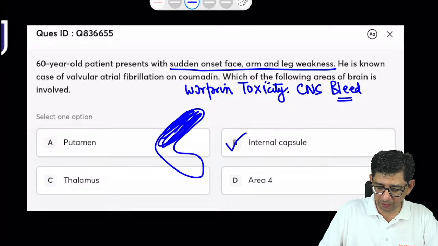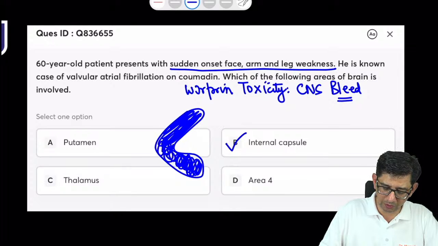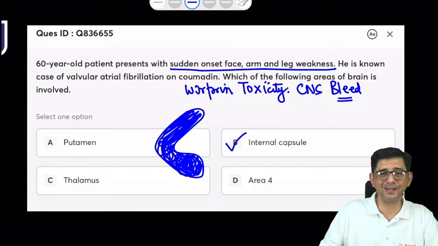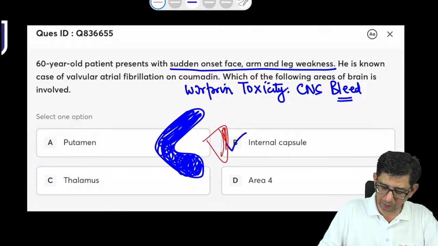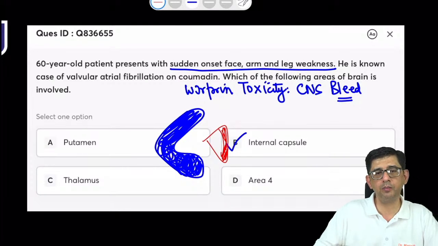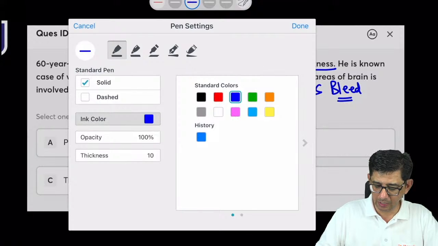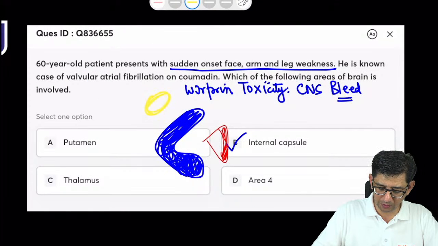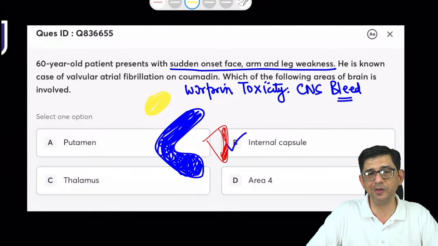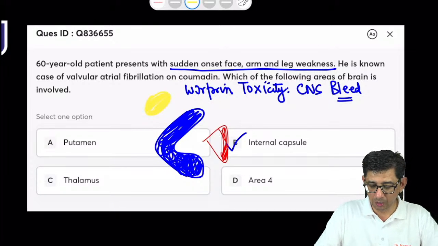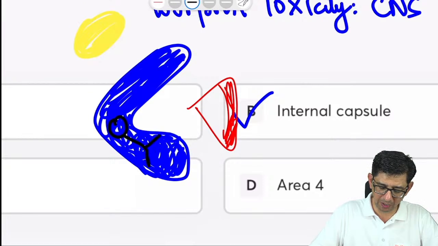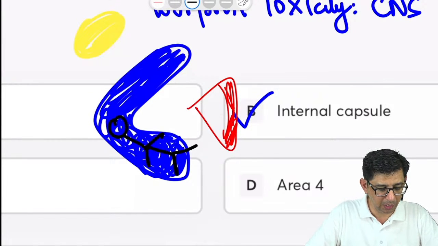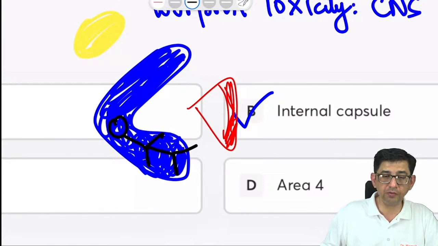If you go through the main, or even the rapid revision part, I've drawn the internal capsule like this, which would be bisecting two structures. On the lateral side is going to be the putamen and the globus pallidus, and on the medial side would be the caudate nucleus. Bisecting the two, shown in blue, is the internal capsule. The posterior limb has fibers controlling the face, arms, and legs of this patient. And therefore, the putamen is the site from where the bleed will present.